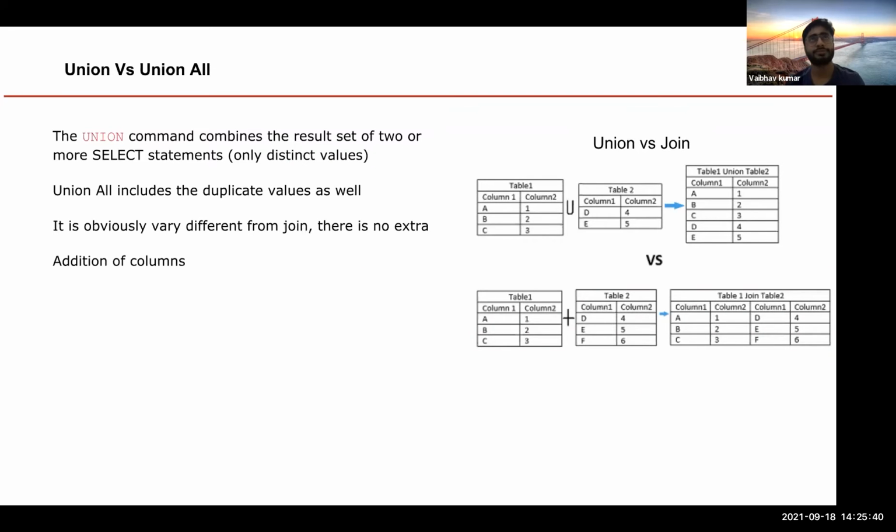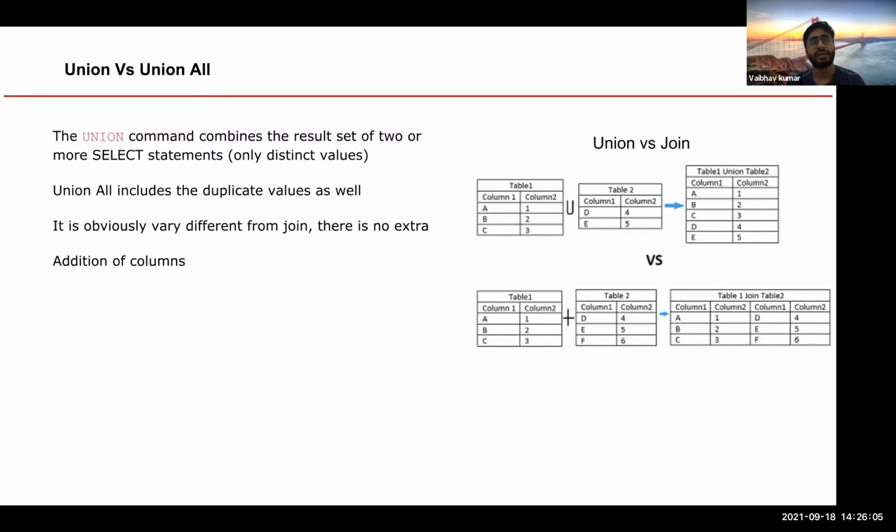Suppose you have a situation where you want to join the tables, but there could be a case where you do not need the columns from your other table. This is one of the situations where you could have avoided join.